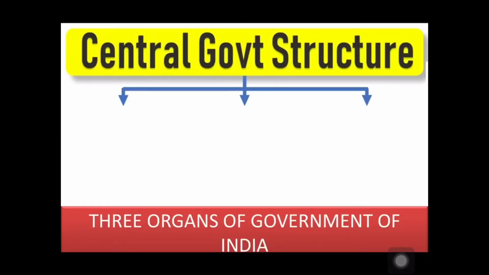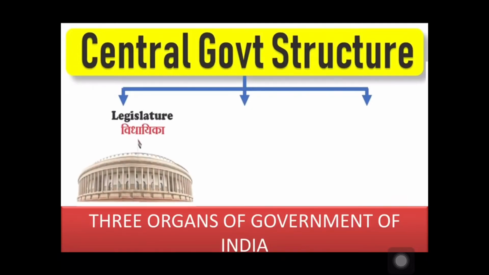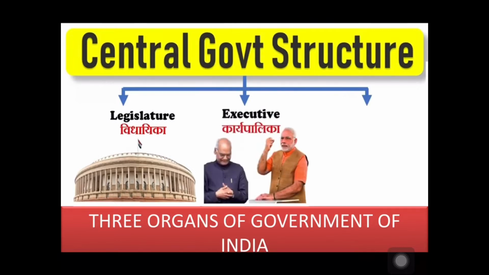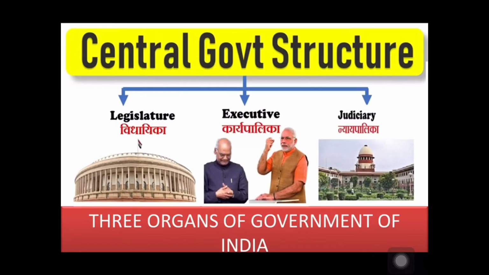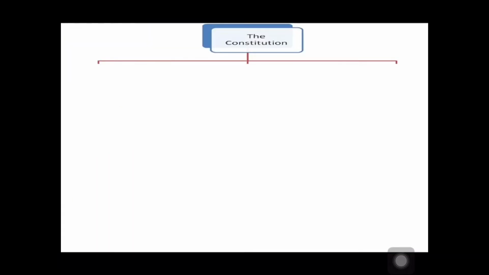Let's start. As we can see, the Government of India has three main organs through which the government is going to work. These are legislature, executive and judiciary. These are three organs, or three pillars, on which the Government of India is standing. According to the constitution, we can find how these three pillars have a division of their powers.